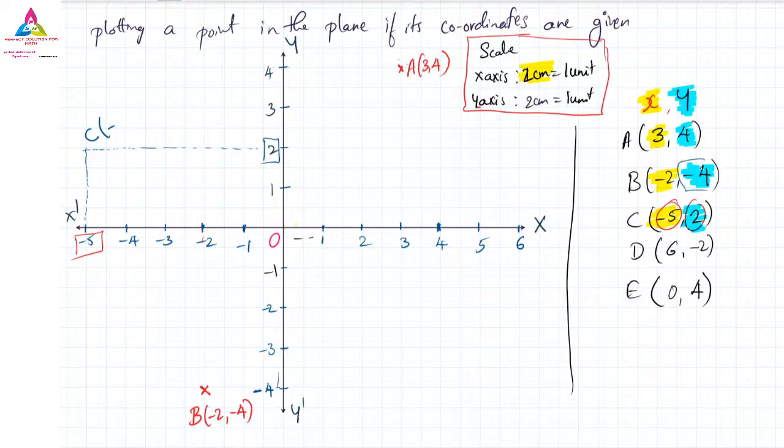What quadrant? Minus 5 is the x value, minus 5 is here, and the y value 2 is over here. So it is not quadrant 4. Yes, very good Ankita. It is in quadrant 2, not quadrant 4.